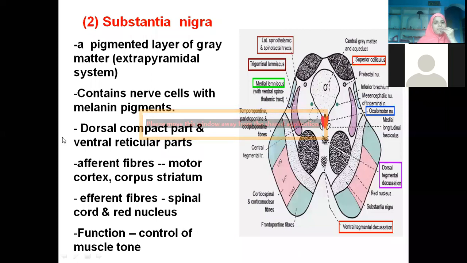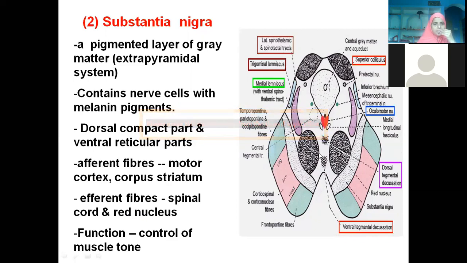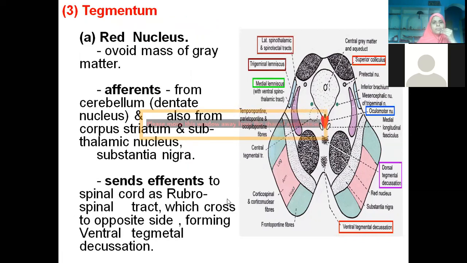So you should know what the afferent fibers and efferent fibers are here. This is all memory work, by hearting only. Of course, there are flags, but unless we memorize, we can't remember so many things. Afferent fibers are the fibers connecting to the motor cortex, area number 4, isn't it? Corpus striatum, which is a part of the basal ganglia we have seen. Different fibers are coming from the spinal cord and this adjacent nucleus. What is this? Red nucleus. The function of substantia nigra is controlling muscle tone. Red nucleus is also very important, but again it can be a 3 marks question.